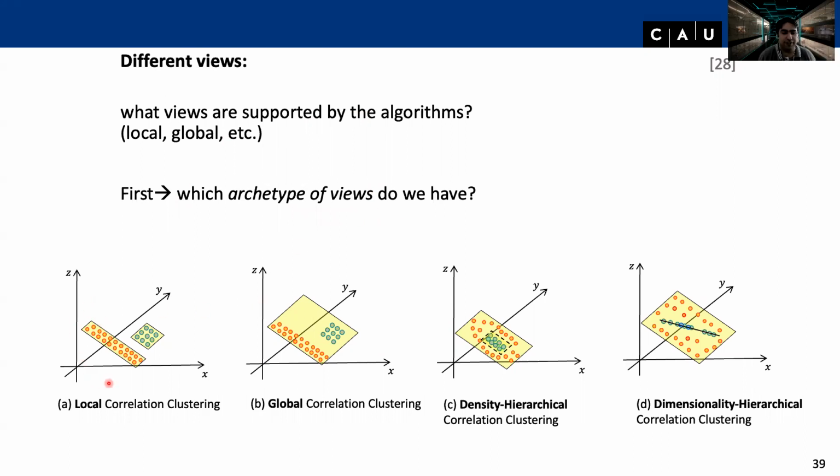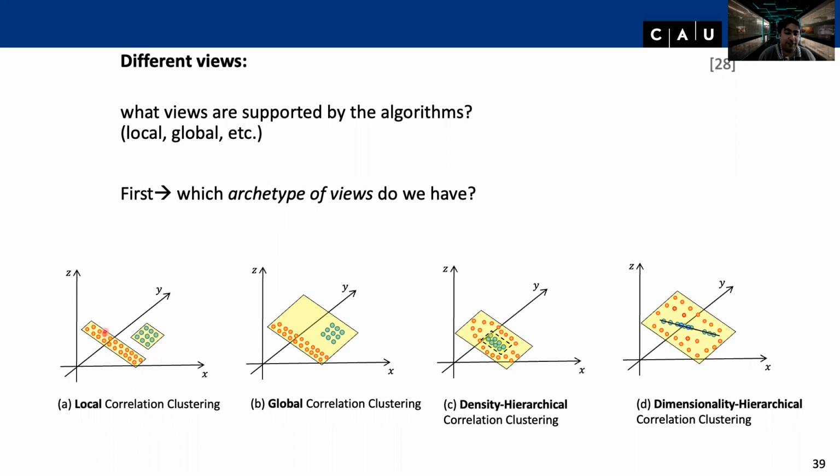Suppose in this example you recognize there's a three-dimensional data set, with this one plane here and this dense plane here. Both of them are within themselves dense. So here we have a local correlation clustering. Local in the sense that we have a local high density exhibited by this cluster and a local high density exhibited by that particular cluster.